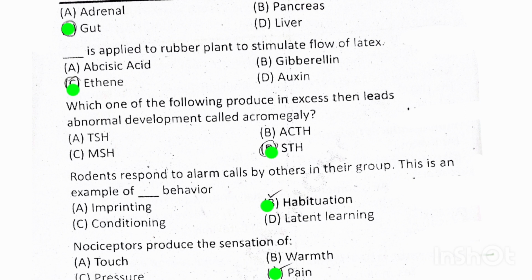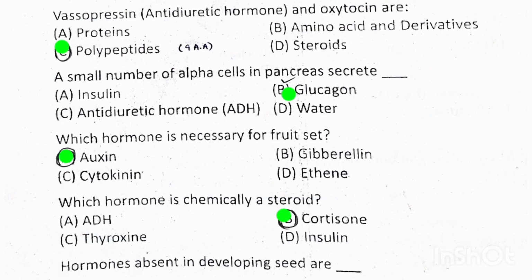This is an example of habituation behavior. Nociceptor produces a sensation of pain. Vasopressin and oxytocin are polypeptides.